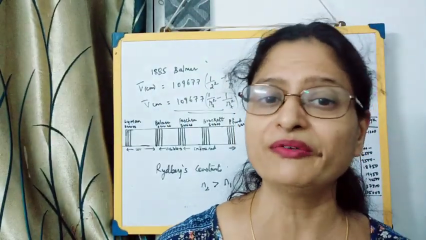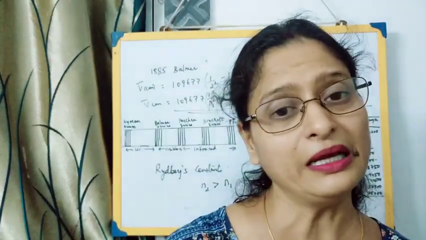Clear? So in order to study more in detail about various elements, we study atomic spectra, and moreover we get a lot of information about the atom from the atomic spectra. So I hope it's clear.